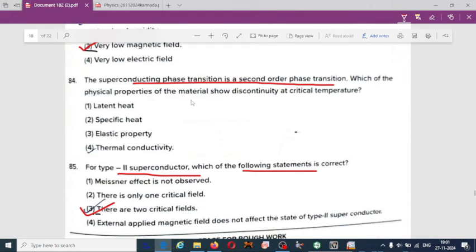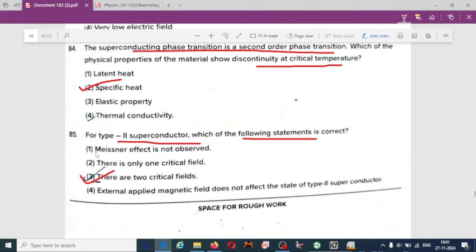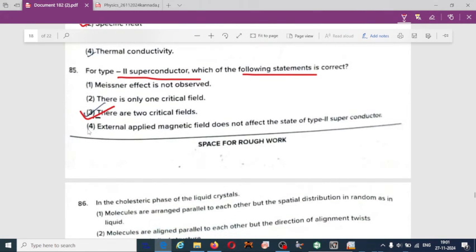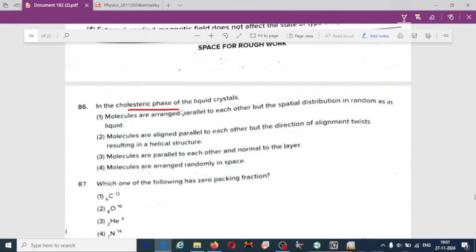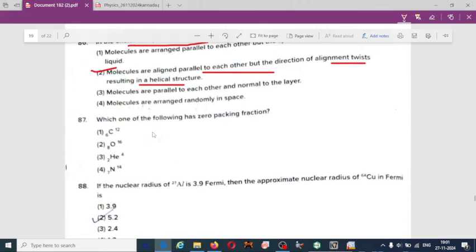Which of the following physical properties of the material show discontinuity at critical temperature? 84th is option 2, specific heat. Type 2, as we know, option 3 is the correct. There are two critical phases. In cholesteric phase of the liquid crystal, 86th, option 2, molecules are aligned parallel to each other, but direction of the alignment twists, resulting in helical structure.